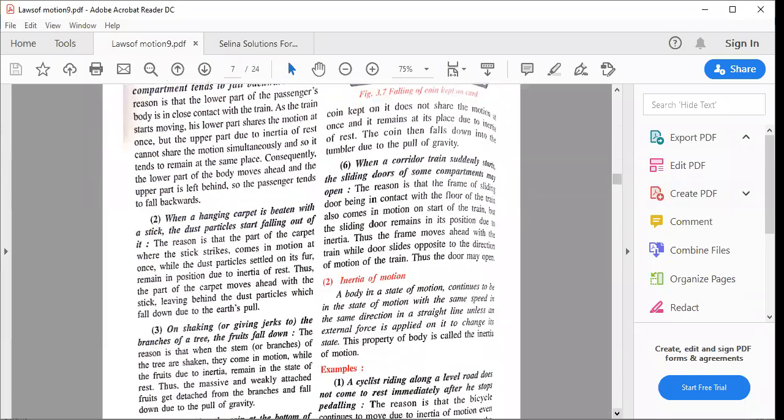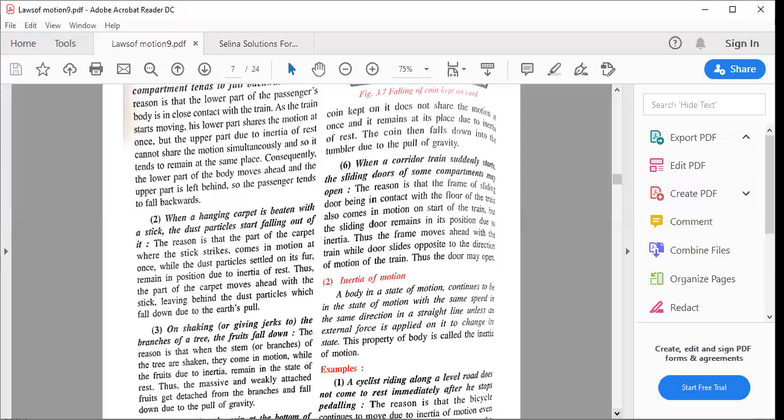When a hanging carpet is beaten with a stick, the dust particles start falling out. Same reason hai, inertia of rest. The part of the carpet where the stick strikes comes in motion at once. तो सोचो क्या होगा? The carpet will be moving backward, but the dust particle क्या होता है? The dust particle settled on the fur remains in position due to inertia of rest. तो क्या होगा?